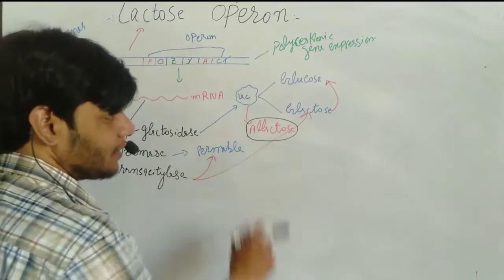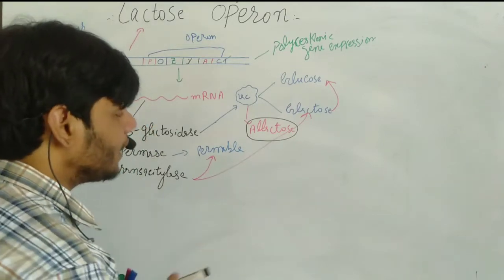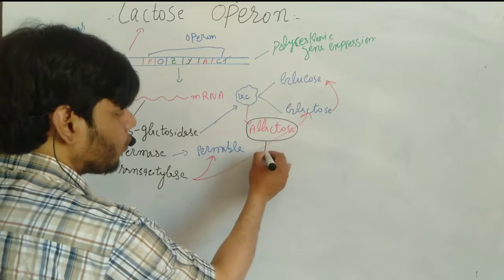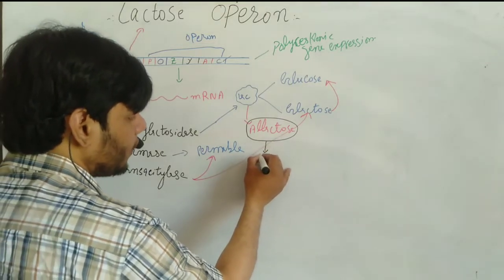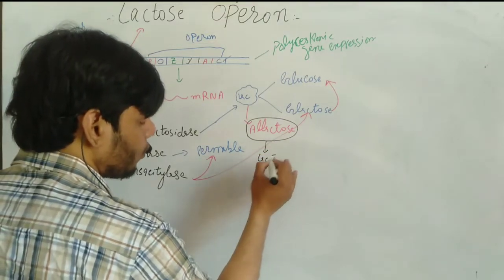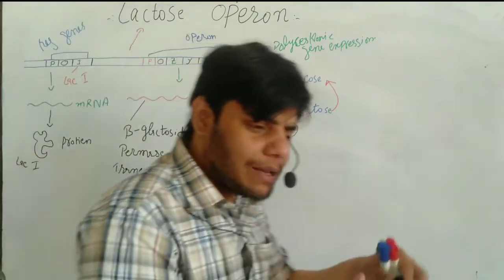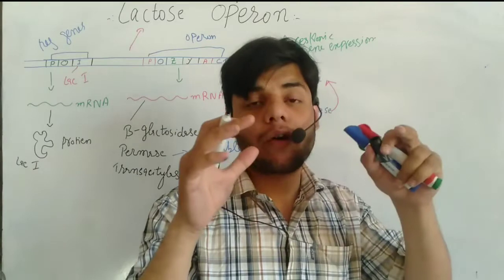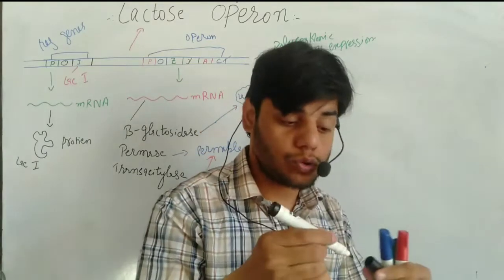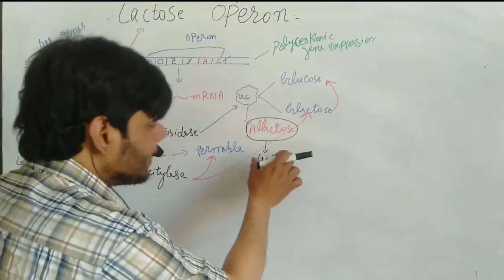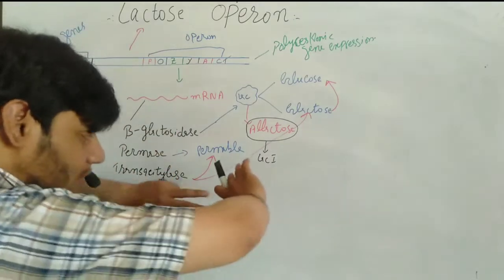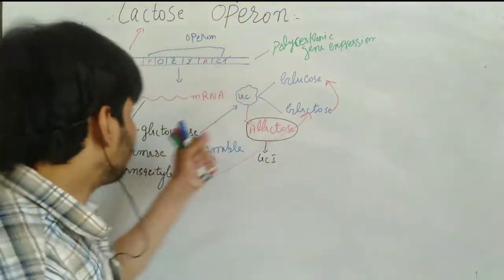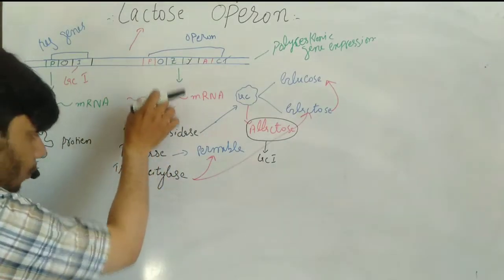Allolactose is again a carbohydrate that binds the inhibitor protein, the Lac I protein. It brings some conformational changes in the Lac I protein. So when the conformational change occurs, the structure of the protein will be altered, and at that point it will be removed.